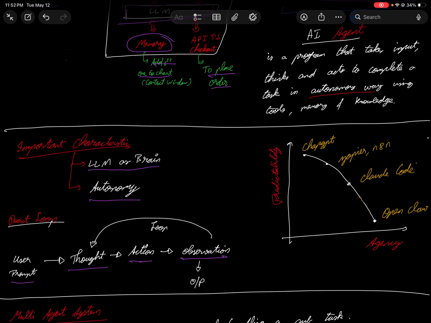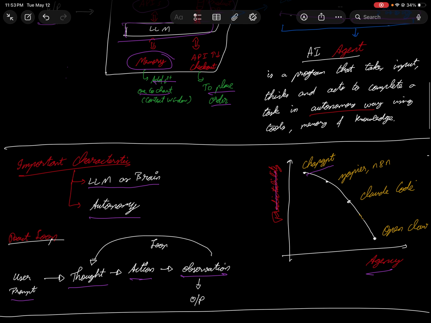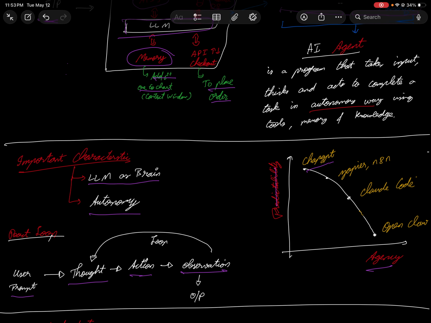Next, let's try to understand how the models are compared in terms of agency with respect to predictability. Let's say we have ChatGPT. If you have had a chance to use ChatGPT, you can't expect it to do a lot of autonomous work. You can give it smaller tasks, and the output will be more predictable, more what you expected. But if you ask me whether it is more autonomous, no, it is not.